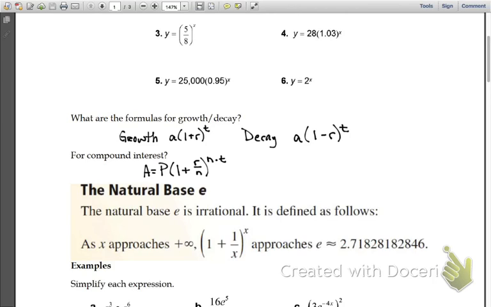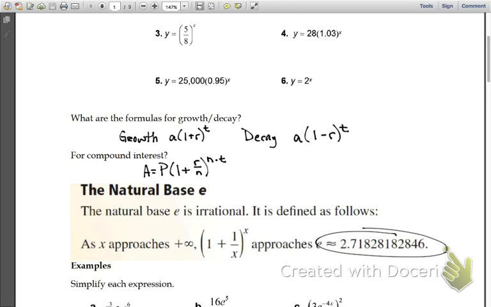So whenever we talk about the natural base e, like I said earlier, it is irrational. As x gets closer and closer to positive infinity, as that number gets bigger and bigger, this number continues to grow. We don't shorten it.